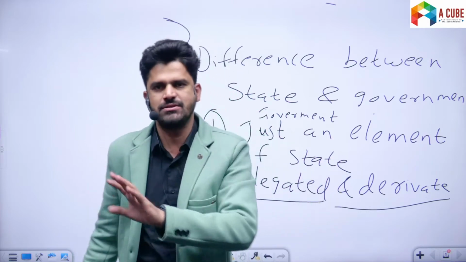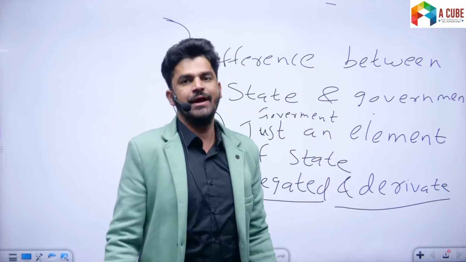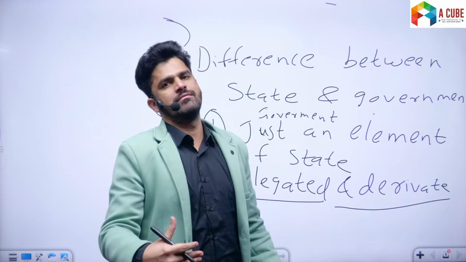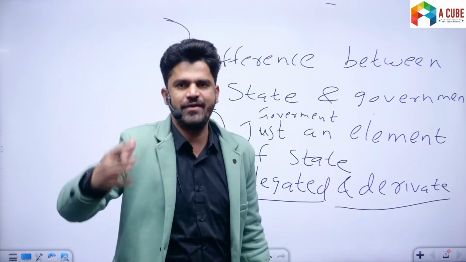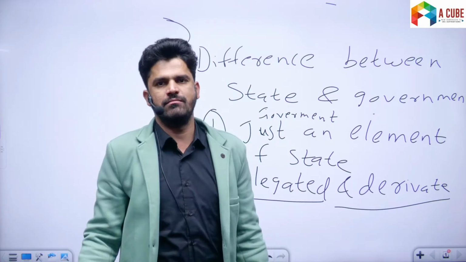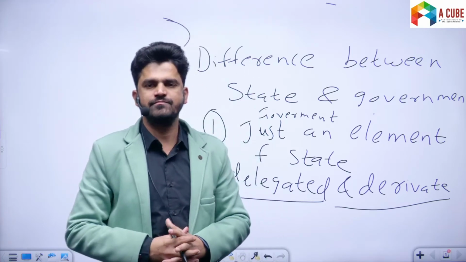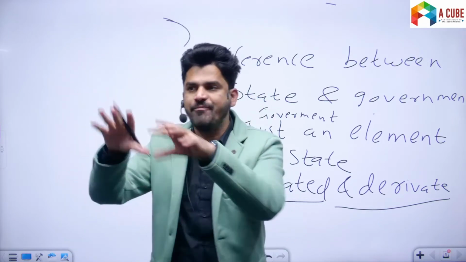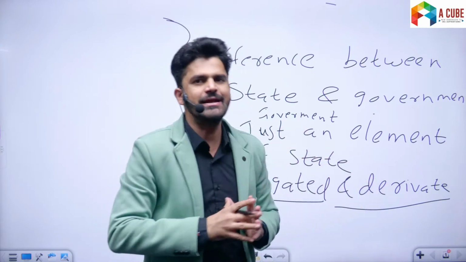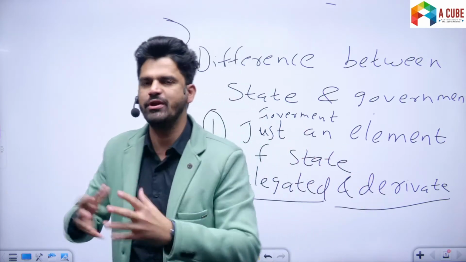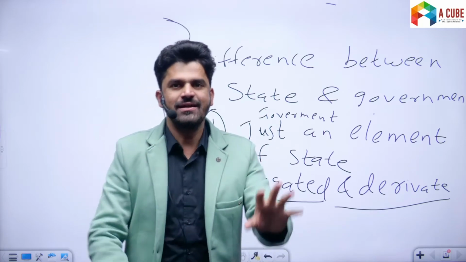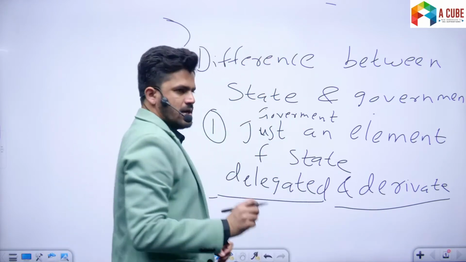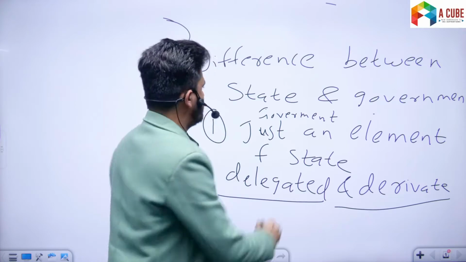State interacts with us. State talks with us through the government. It is through the government that various powers and functions of the state are performed. It is through the government that various laws and rules are framed, implemented, and executed in a particular state. It is the government through which the collective will of the people of the state is formulated, expressed, and executed. So understand this, that the government is just a means to an end. Government is a means, state is an end.